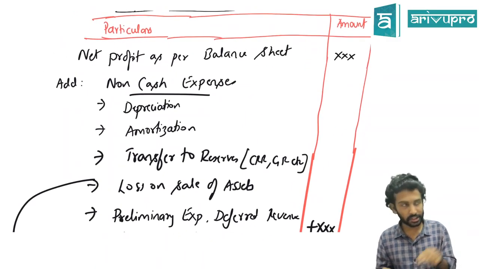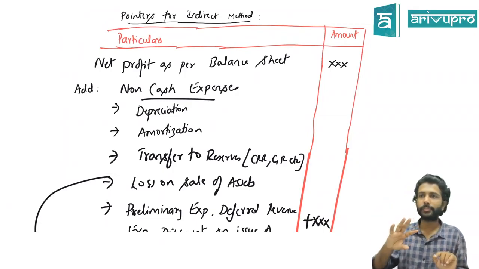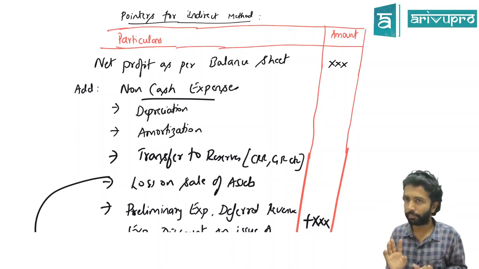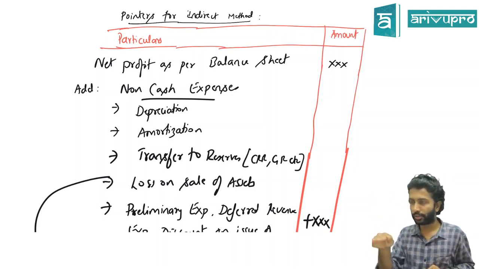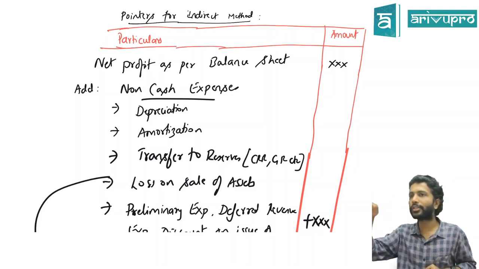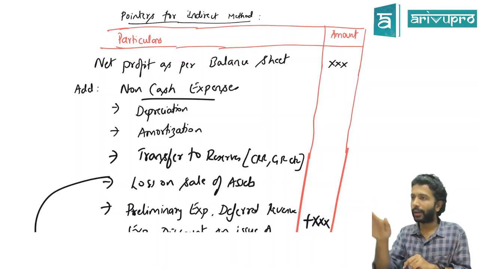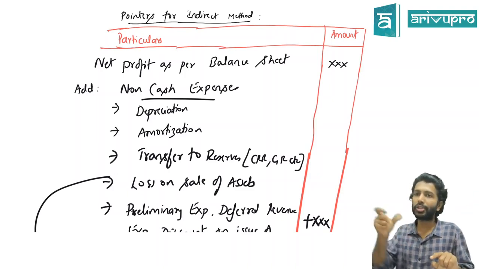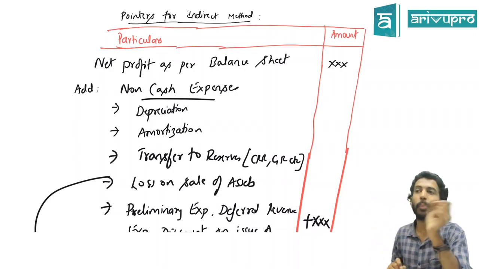In P&L, the first thing you are adjusting is non-cash expense. In P&L, you will book all expenses, whether it is cash or non-cash. Yes or no? Some examples of non-cash: depreciation. We'll take one. Depreciation is an expense. What does expense do to your profit? It reduces it. Because of depreciation, your profit is reduced by some amount, let's say 10,000. Did you pay cash to anybody 10,000, or is it non-cash? Non-cash. You're using profit as a base and you're trying to find out operating cash flow.